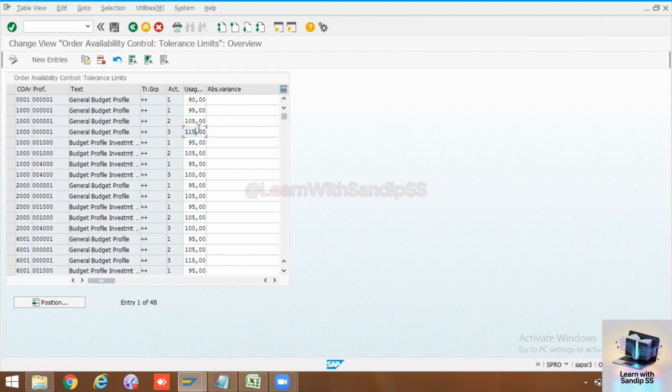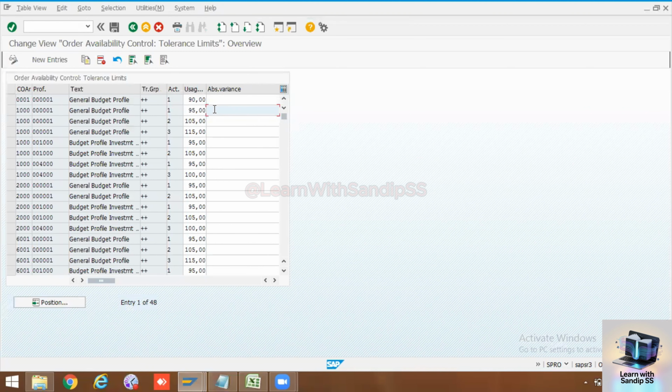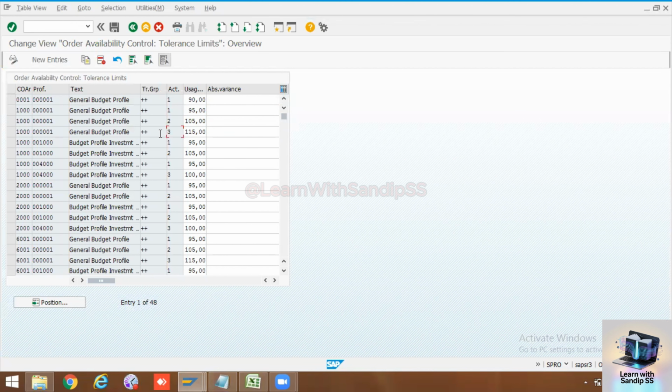And at 115%, the system will not allow you to proceed and gives an error message, because the installation commissioning activity for the vendor has huge cost, or lots of manpower is required. At the assignment of this activity, the system will not allow you to proceed further. The system will tell you that you don't have that much budget.